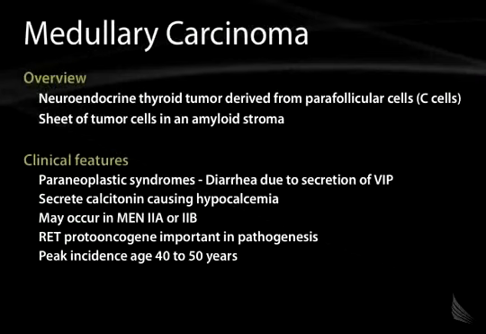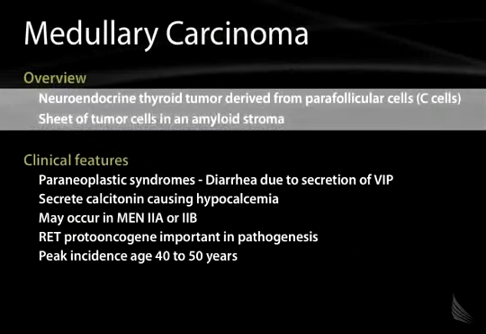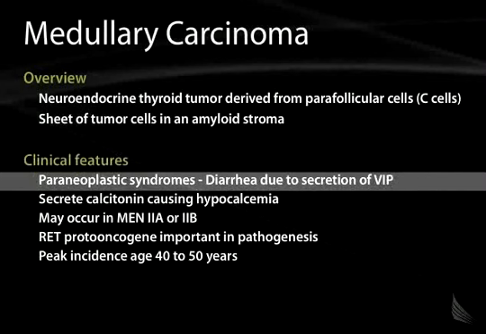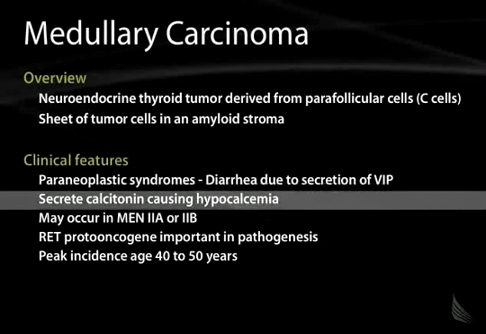Moving now to medullary carcinoma, this is a neuroendocrine thyroid tumor which is derived from the parafollicular C cells. Histologically, this is a sheet of tumor cells in an amyloid stroma. Clinical features: paraneoplastic syndromes are common with medullary carcinoma. You may have diarrhea due to secretion of VIP. These tumors may secrete calcitonin, causing hypocalcemia.